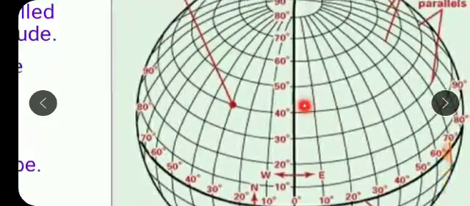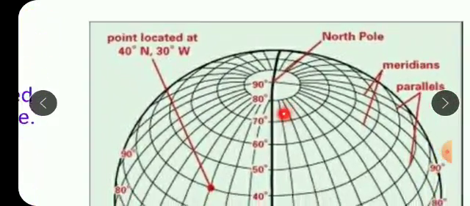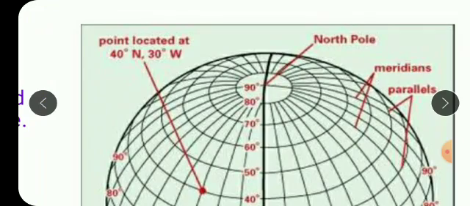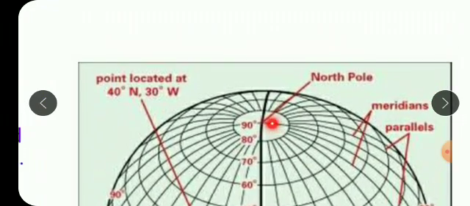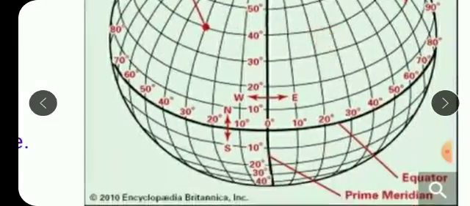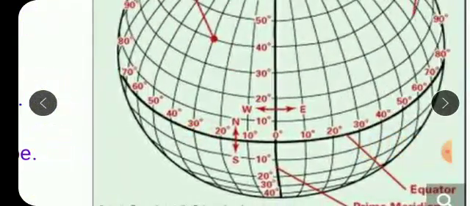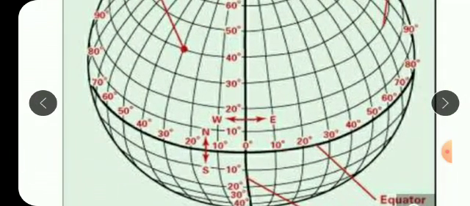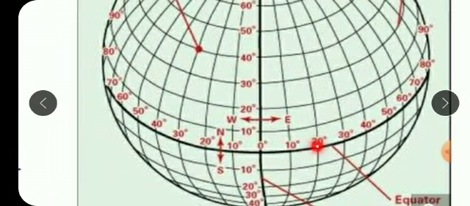And this is the main meridian, that is the prime meridian. What is the other name for prime meridian? It is the 0 degree meridian. You can see here prime meridian, isn't it? And this is the main parallel of latitude, that is the equator. What is the other name for equator? It is also called as great circle.